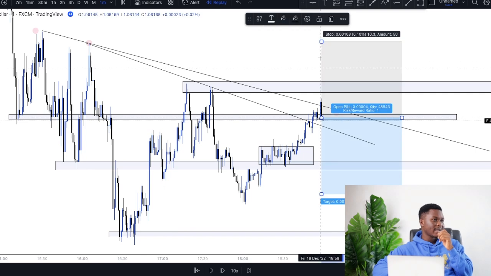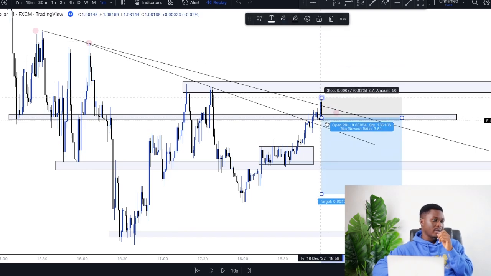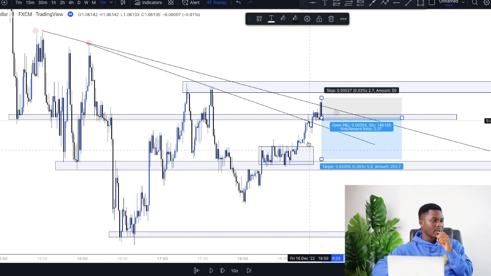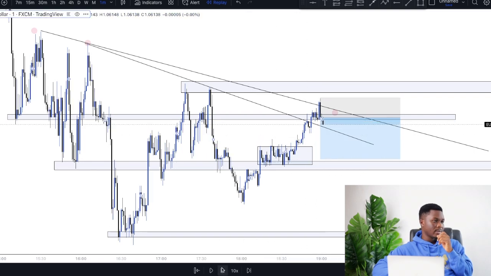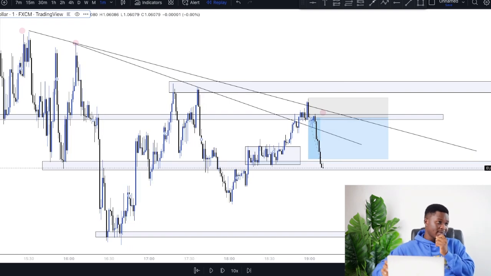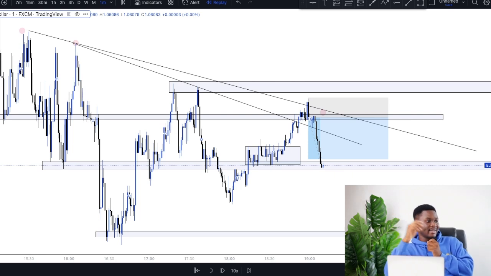Let's see how this actually goes again. So we jump in for another opportunity, knowing well what we are looking out for, and then go for a good risk to reward, and let's see how that goes again. Now eventually this goes in our favor, and our risk to reward of 1:2 is hit, and then we take profits, and we are out of the market.